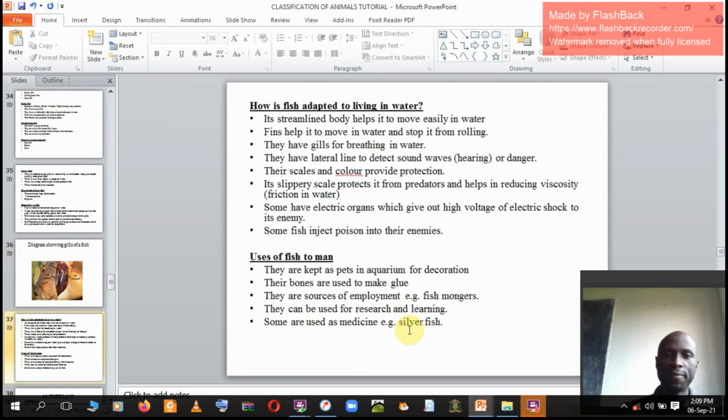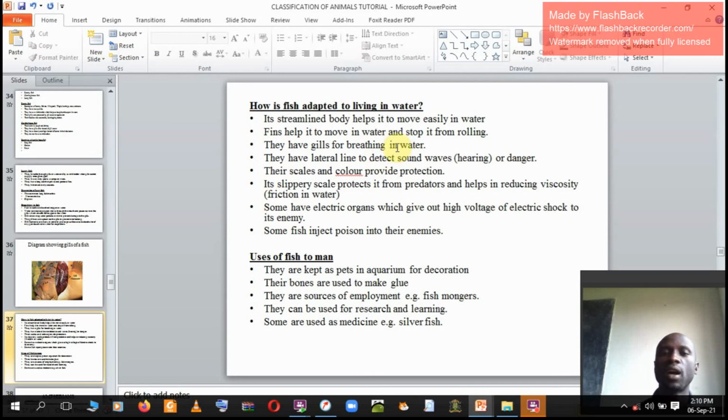How are fish adapted to living in water? What makes a fish live in water successfully without some challenges? First and foremost, they are streamlined. Their bodies are streamlined to help them move in water easily, hence reducing water resistance. Fins help fish to move in water and stop it from rolling. Fins give stability to a fish. That's another adaptation. They have gills for breathing in oxygen.